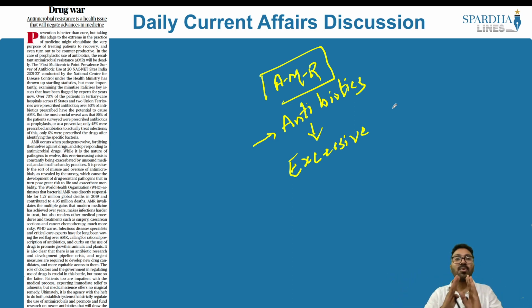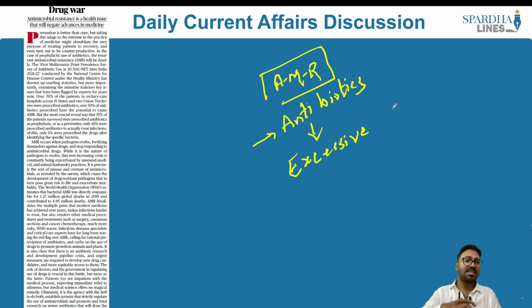That leads to antimicrobial resistance. So there is resistance by these microbes, that is, the bacteria and the viruses. This medicine is no more applicable, because it is not even helping reduce the pain or overcome that particular issue. So when excessive antibiotics are given to a patient where there is no need, this will lead to antimicrobial resistance.